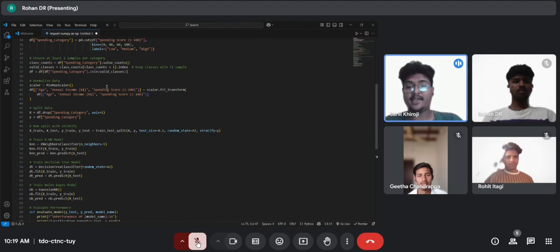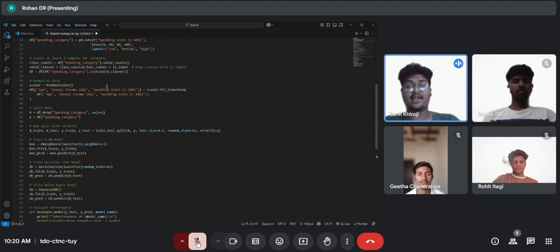And in the next line, df[['Age', 'Annual Income (k$)', 'Spending Score (1-100)']] is equal to scaler.fit_transform of df[['Age', 'Annual Income', 'Spending Score']]. It applies min-max scaling to age, income, and spending score, and it transforms all values to between zero and one. A model performs better when all features have a similar scale. Here, age, income, and spending score have different ranges, so scaling ensures fair comparison.